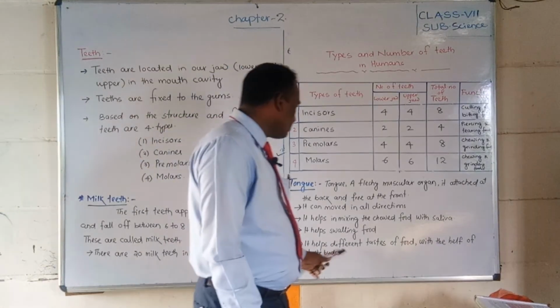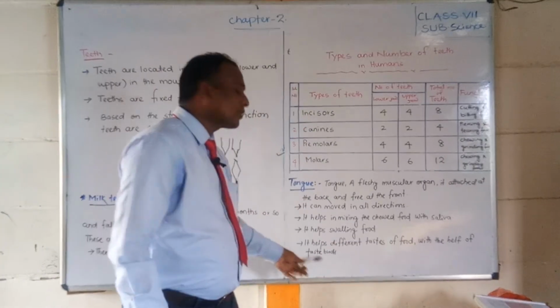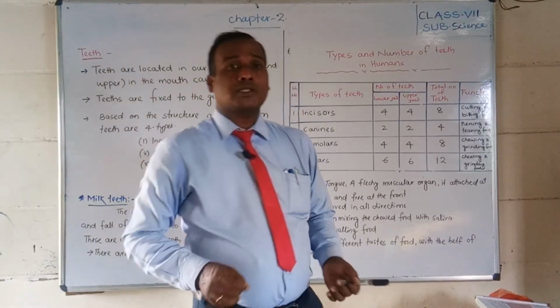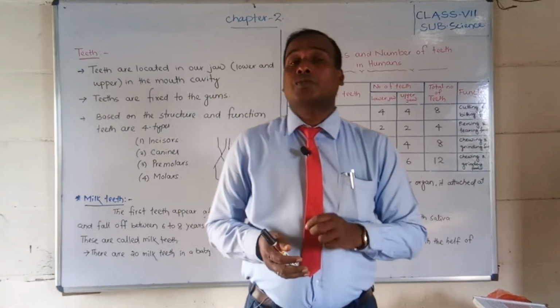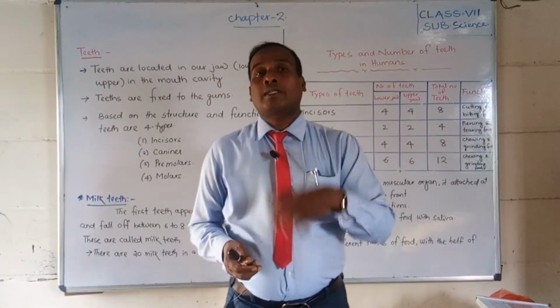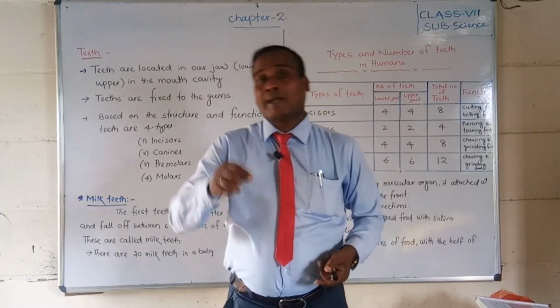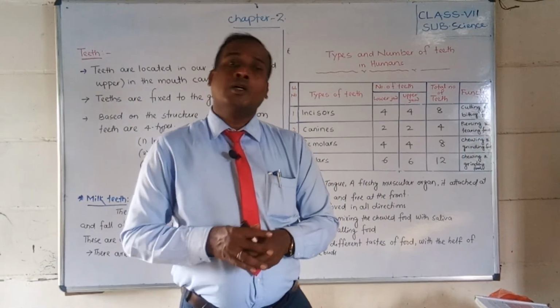It also helps us sense different tastes with the help of taste buds. Students, it is very interesting how we find the taste of food. There are taste buds, or cells, and whenever we take food, we can find out its taste. Only by the tongue can we find the taste of the food.